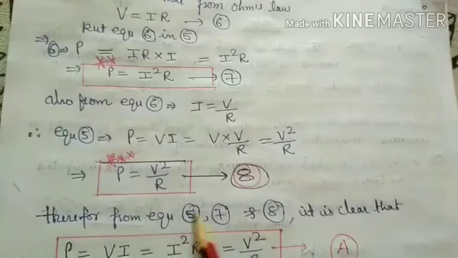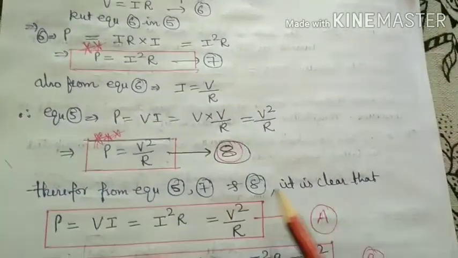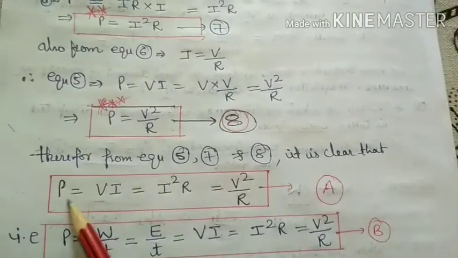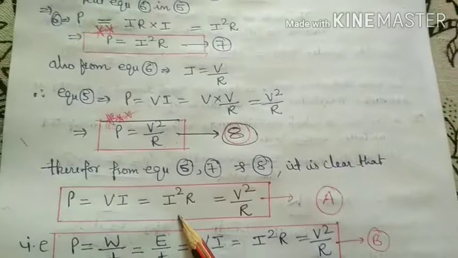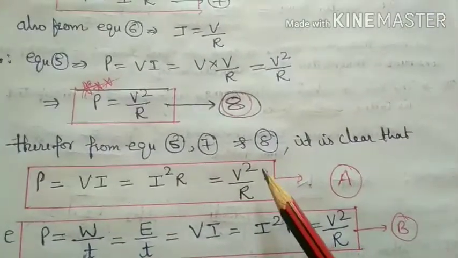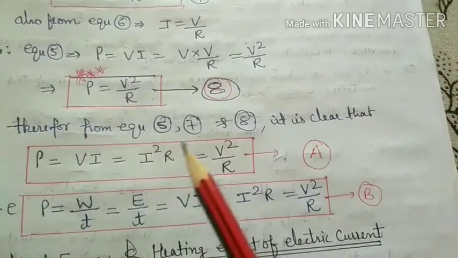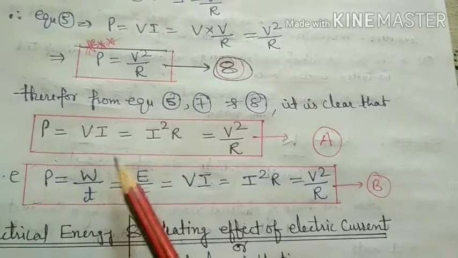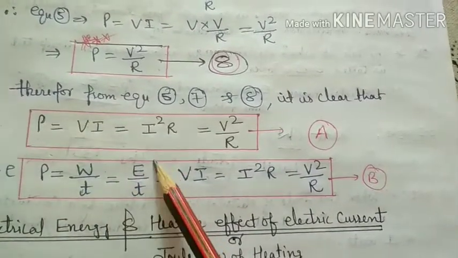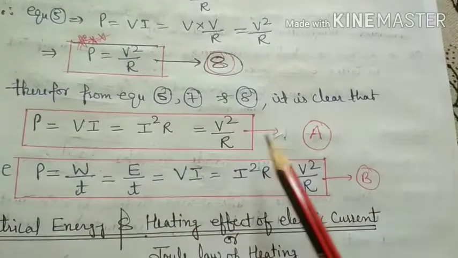Therefore, from equations 5, 7 and 8, it is clear that power is equal to VI, power is also equal to I square R, and power is also equal to V square upon R. This is equation number 8. There are 5 formulas that we have discussed. Number 1, power equal to work done upon time. Power equal to energy upon time. Power equal to VI. Power equal to I square R.